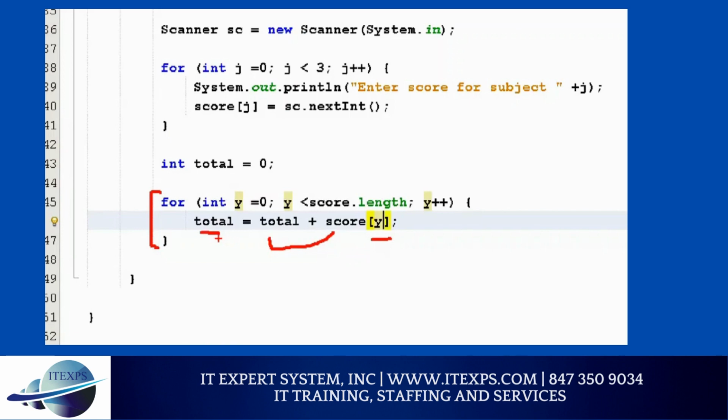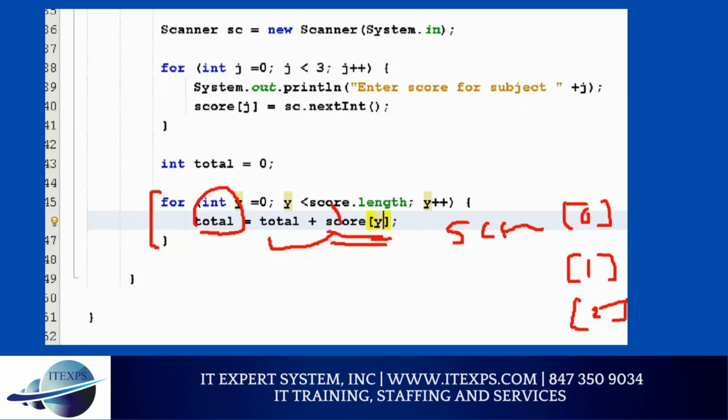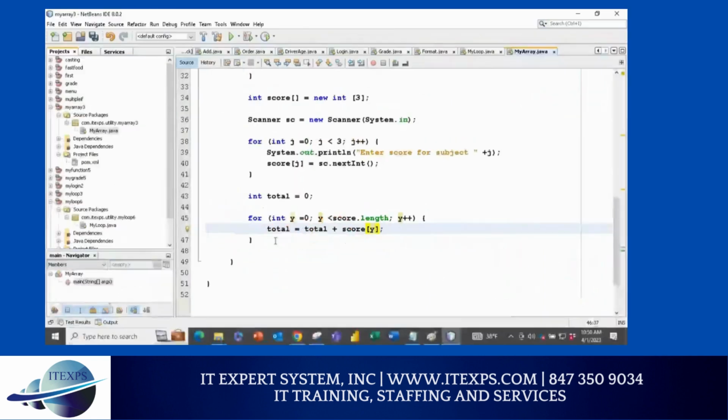So you have to play around. But here I have total calculated. It will loop score 1, score 2, score 3, because you can start at 0. So it will be adding score 0 value to total. Then it will add score 1, and then score 2. Once complete, total will have a value, because you're looping 3 times, and each time you're adding the value to total. Now, after this, you just say s out total, and you will see that it is going to be the final total for your score.